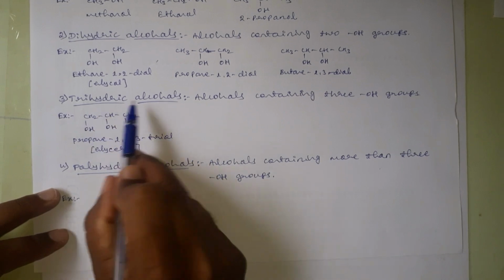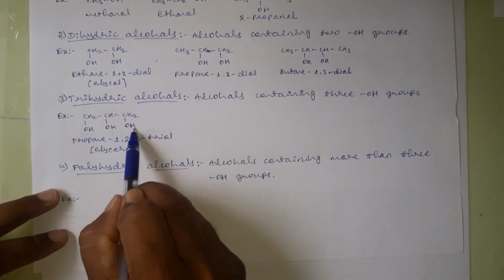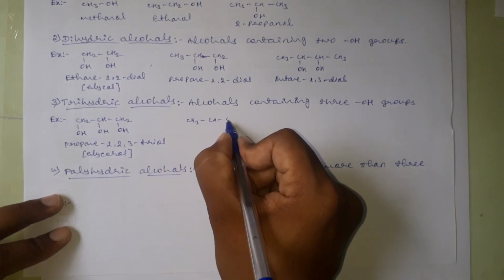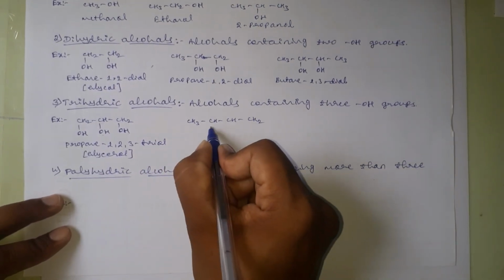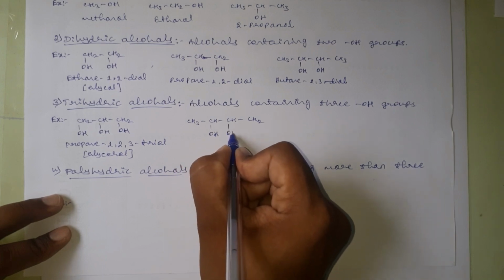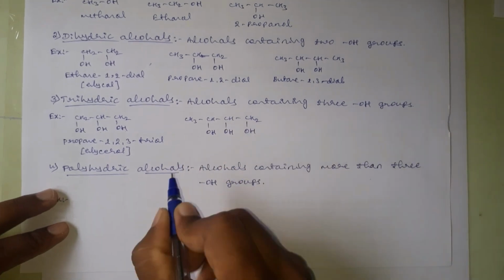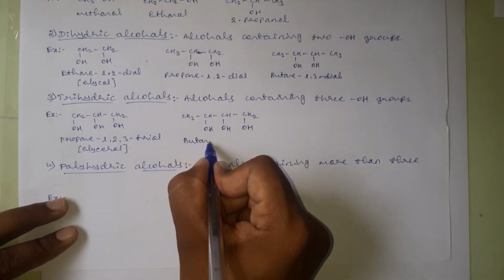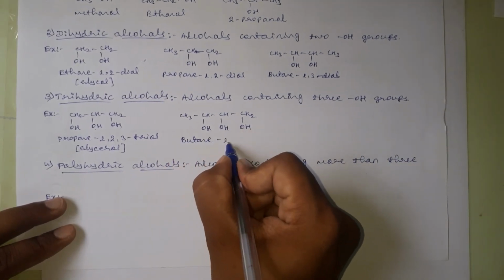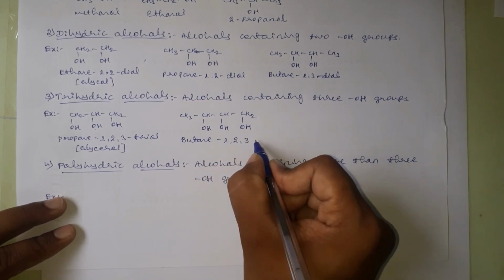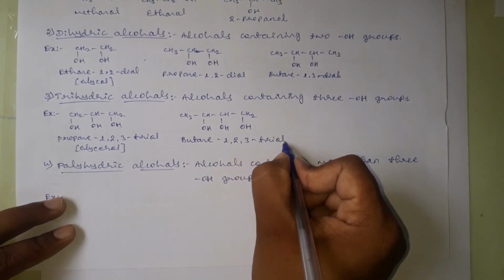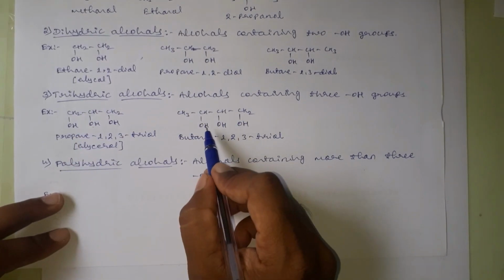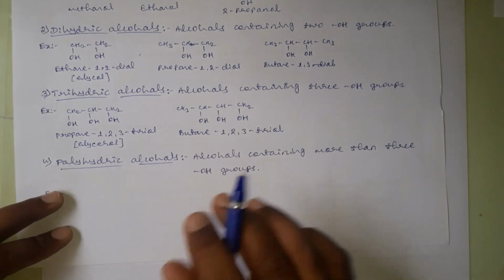This is a trihydric alcohol because it is containing 3 OH groups. Correct? And the name for this one is butane-1,2,3-triol. Okay. This is also an example for trihydric alcohol because it is containing 3 OH groups.